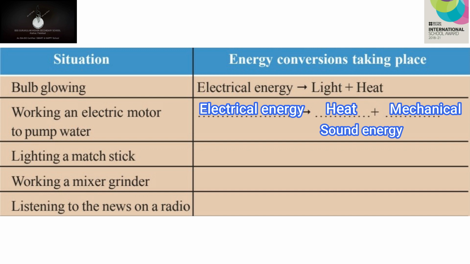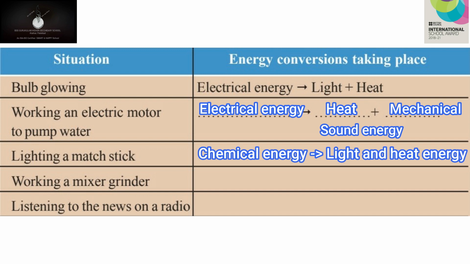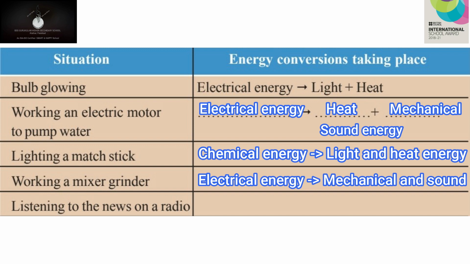Lighting a matchstick, that is the third situation. To light a matchstick, what is the energy we need? Well, we need chemical energy. Chemical energy is getting converted into light and heat energy. Light we require, heat also we require. Working a mixer grinder. How does a mixer grinder work? It works using electrical energy. And the energy conversion is mechanical energy, heat energy, sound energy. Heat and sound are not required when we use a mixer.